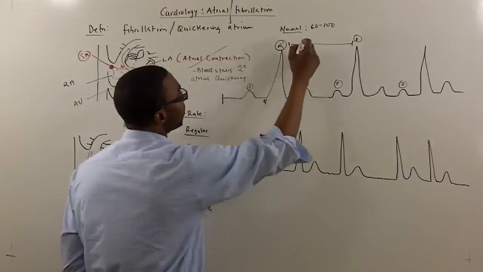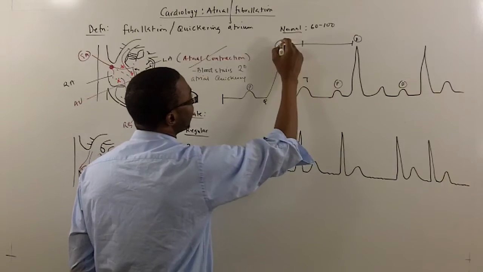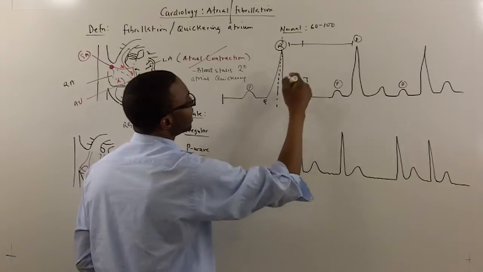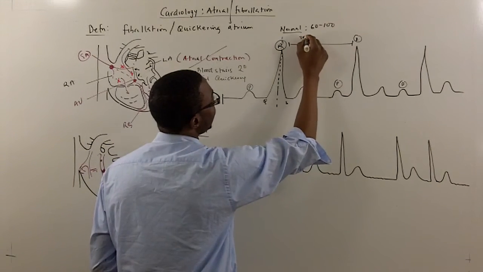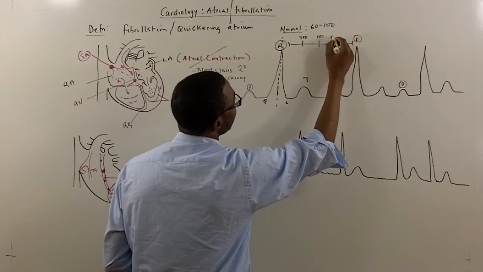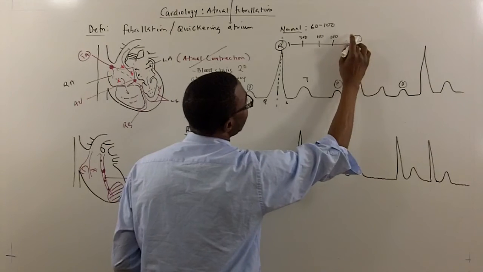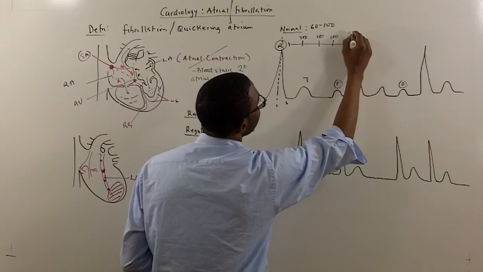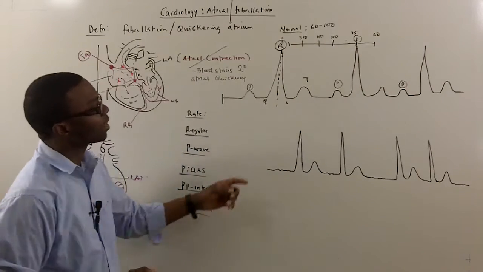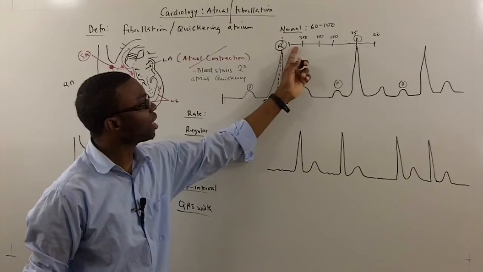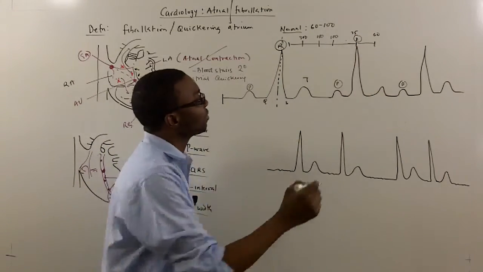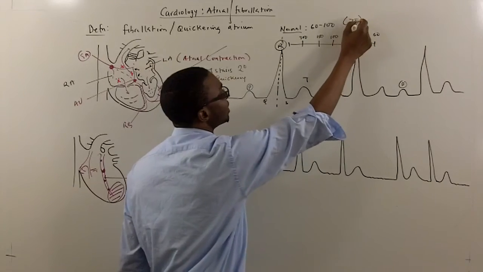Typically I look for which QRS complex falls on the first line and count the next boxes: 300, 150, 100, 75, and 60. I look for where the next QRS falls. If it falls right on 75, in this case, I'm going to say the heart rate is 75 for the patient.